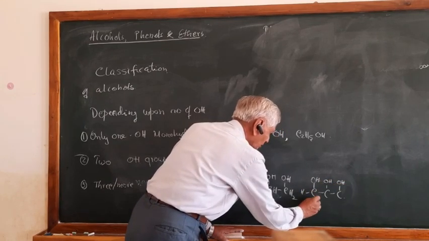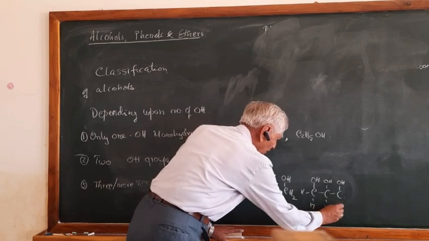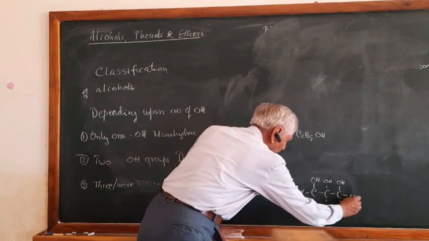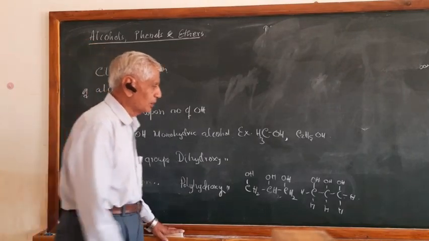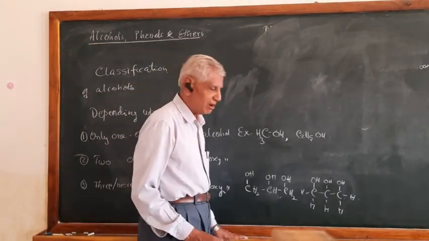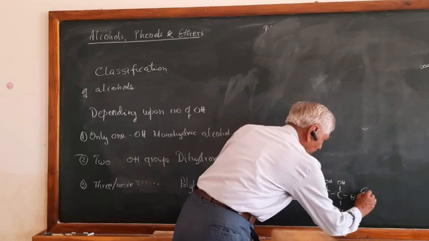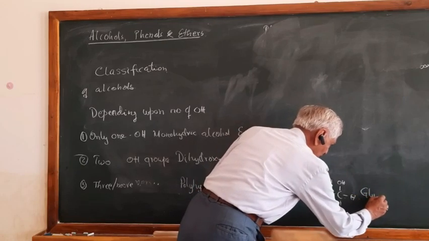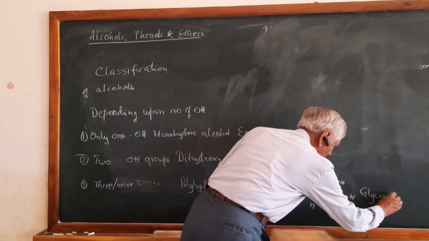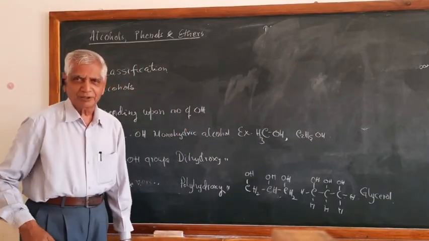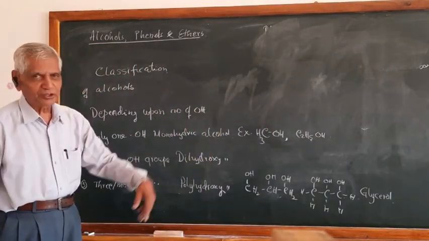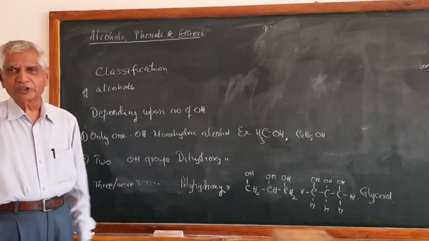And this is 2 hydrogens, 1 hydrogen, 2 hydrogens. So this is an example of a polyhydric alcohol, which is called glycerol. You know the glycerol or glycerine. So that is called glycerol, or it is also called glycerin.